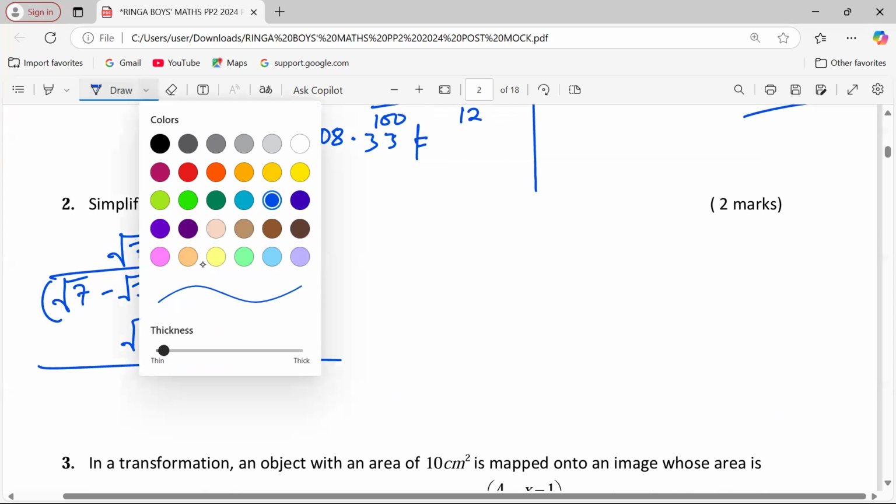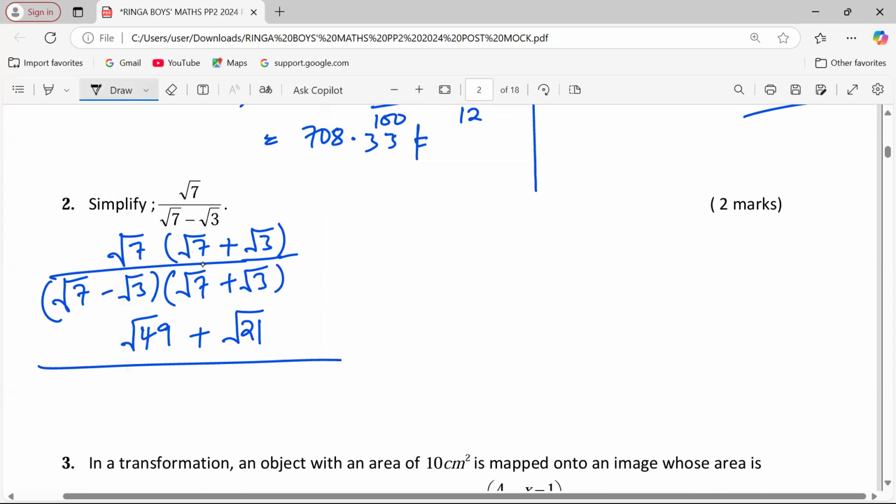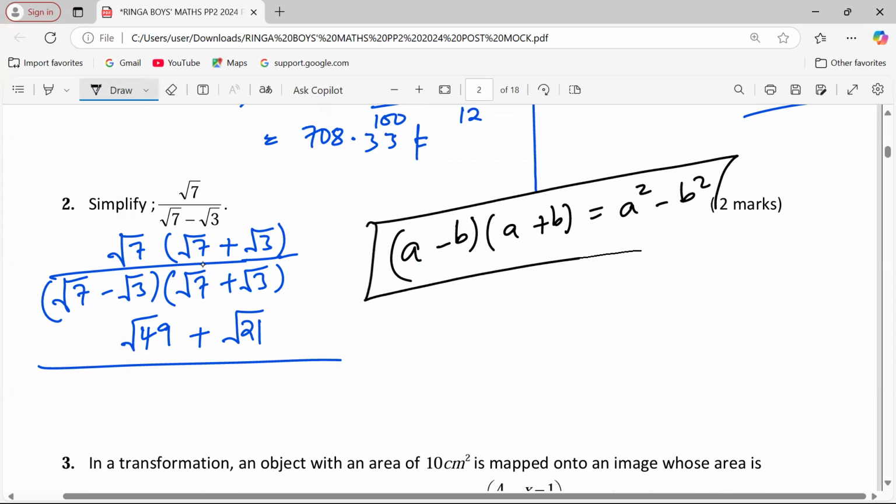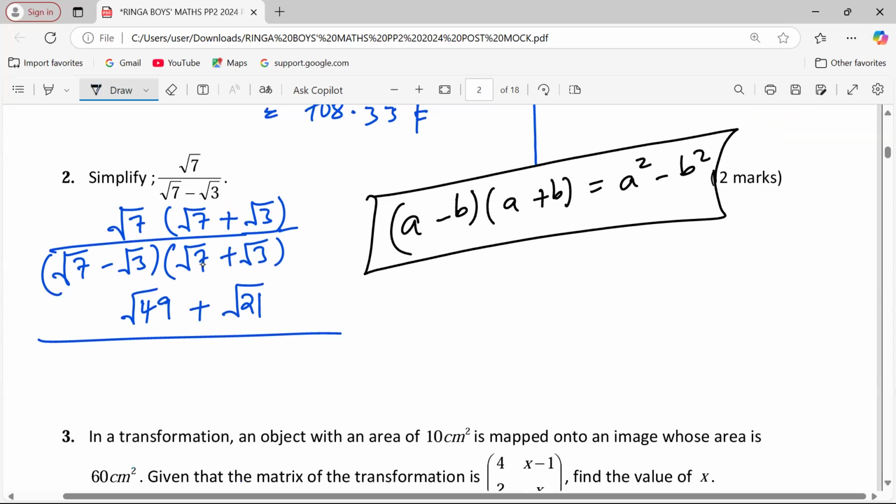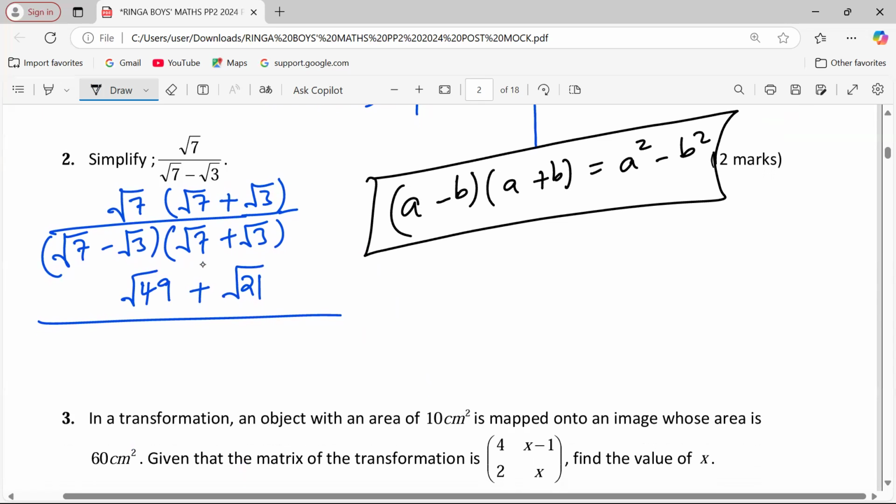Trying to remember some quadratic identities, we know that whenever we have A minus B into A plus B, this one is called a factorized form of a difference of 2 squares. And when we expand, we should get A squared minus B squared. So that is a general identity. It's what we shall apply at the denominator, such that we just need the root of 7 squared minus the root of 3 squared. That means 7 minus 3.